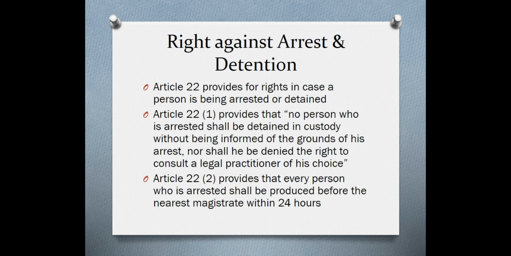Now, Article 22 again is similar in nature. It provides for the rights of a person being arrested or detained. Article 22(1) provides that no person who is arrested shall be detained in custody without being informed of the grounds of his arrest, nor shall he be denied the right to consult a legal practitioner of his choice. Article 22(2) states that every person who is arrested shall be produced before the nearest magistrate within 24 hours. So Article 22 basically deals with the rights of persons who have been arrested or detained. Okay?